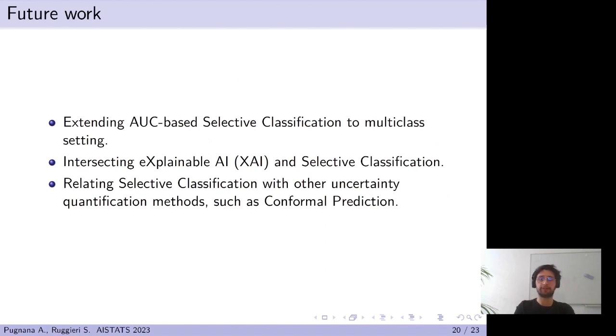We envision several directions for future research. First, we will investigate how to extend our approach to multi-class settings, as AUC is especially used in non-binary ones. Second, we will consider the intersection of explainable AI with selective classification to provide intelligible explanations of the reason for abstaining. This could be valuable information, for instance, for informing the human decision maker taking over the decision. Finally, we envision selective classification as a way to avoid uncertain outcomes. Several frameworks deal with uncertainty, such as conformal predictions. Bridging these fields seems an interesting question to address in future works.